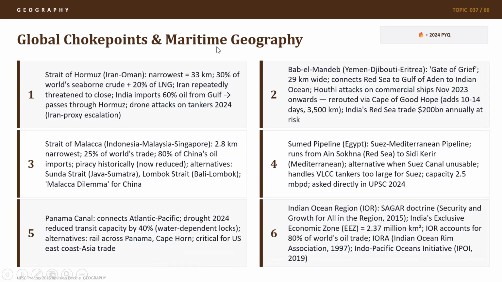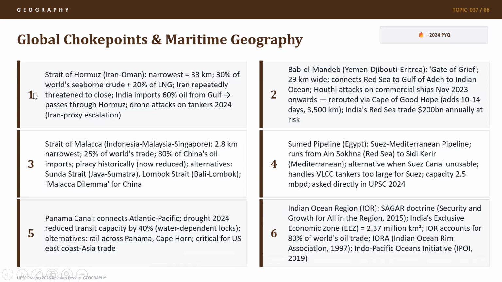What are the global choke points in maritime geography? We have the Strait of Hormuz, which is in news due to the US-Iran war. Its narrowest point is about 30 or 33 kilometers, and 30% of the entire world's seaborne crude, as well as 20% of LNG, flows through this strait. We are facing a fuel crisis in our country and also globally. In fact, our PM has also highlighted that a large part of the world population could be pushed to poverty, and decades of good development work across the world may be erased due to this fuel shortage if Strait of Hormuz is not opened like before the war and the crude prices do not go down.